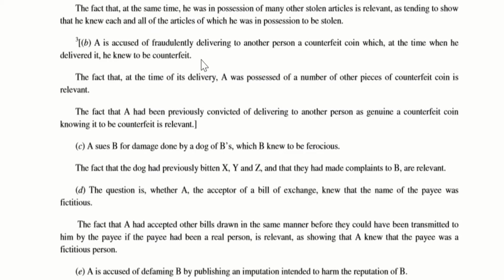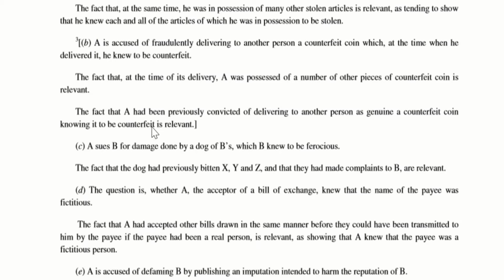Imagine a person has got plenty of counterfeit coins. Somebody is approaching A and saying, see Mr. A, we are giving you counterfeit coins. You try to exchange this in the market, we'll give you more money, the original money. So what he does is, he's having, say, some 10,000 rupees worth of counterfeit coins. He is trying to exchange it in the market. So in that case, this would be quite relevant. And another aspect is, if he has been convicted of trying to deliver it to another person as a genuine coin, then in that case his conviction would also be quite relevant.